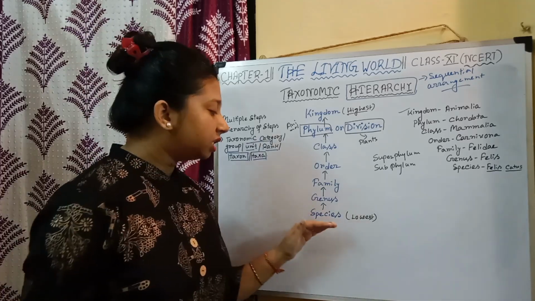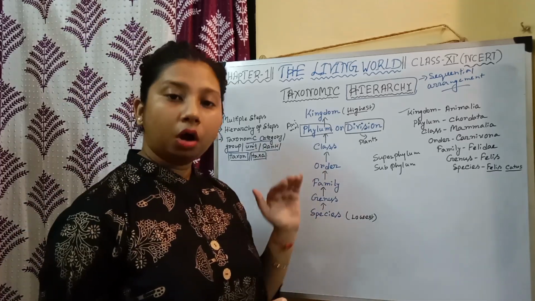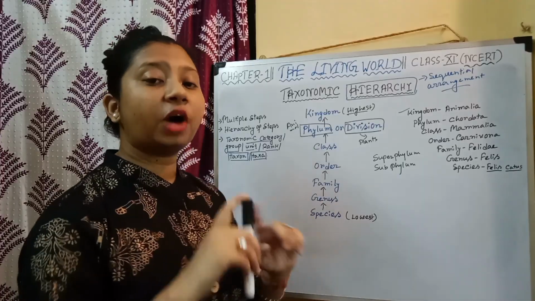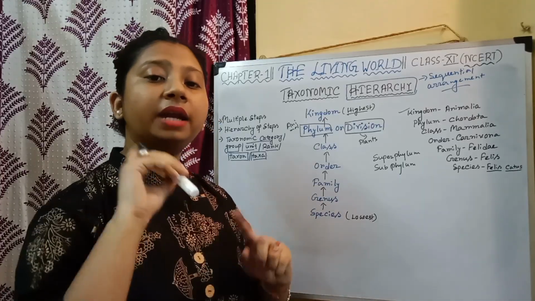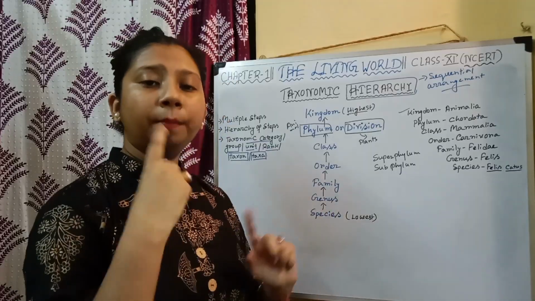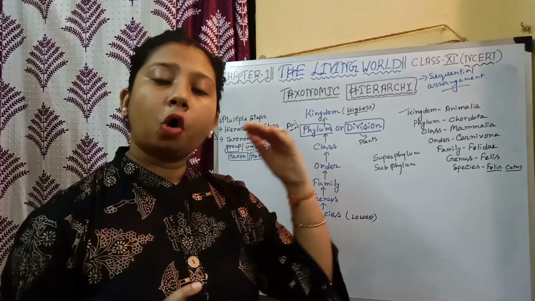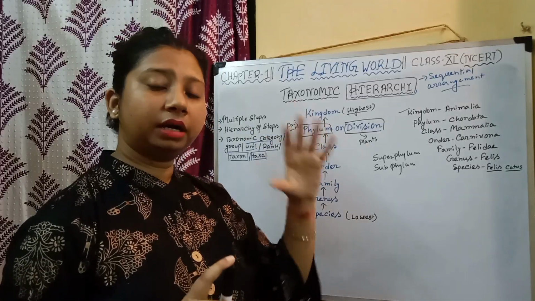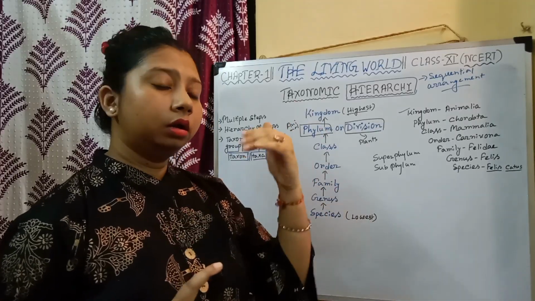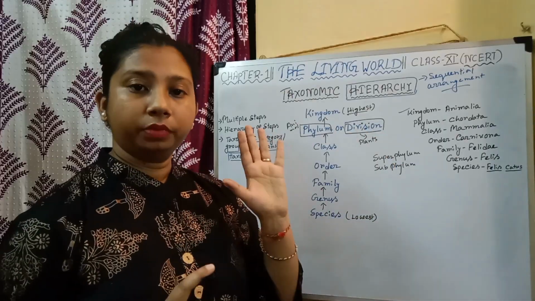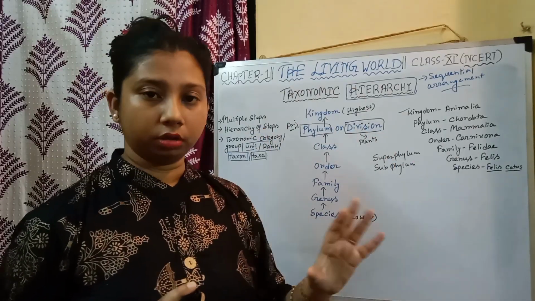So species comprises organisms or individuals that are fundamentally similar and that can reproduce among themselves. They can mate with each other and produce offspring that are also fertile, meaning the offspring can produce further offspring.